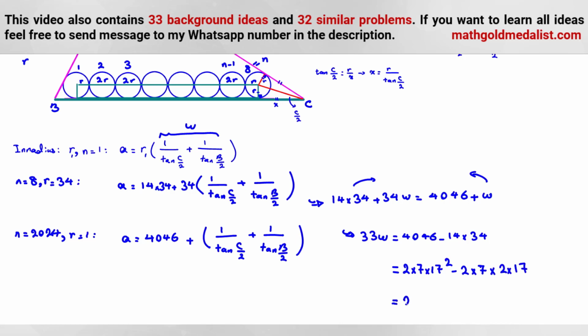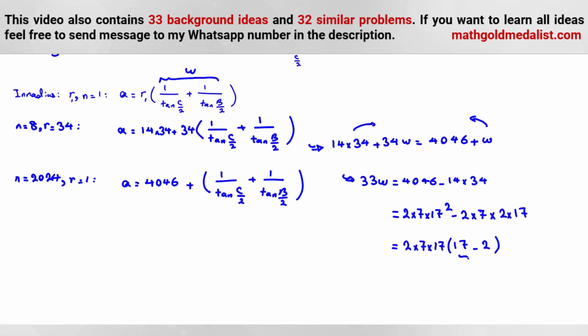So if we factor, it will be 2 times 7 times 17, times 17 minus 2. Okay, so it will be 15. 15 times 2, 30, times 7 times 17.